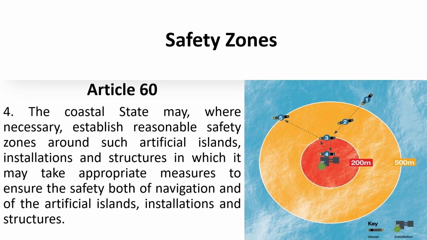And article 60 clause 4 discusses it in depth. It says that the coastal state may, where necessary, establish a reasonable safety zone around such artificial islands, right? So that means it should be reasonable and practical. It also says that the coastal state may take appropriate measures to ensure the safety both of navigation and of the artificial islands, installations and structures. So the coastal state will give a guideline about the safety zone.